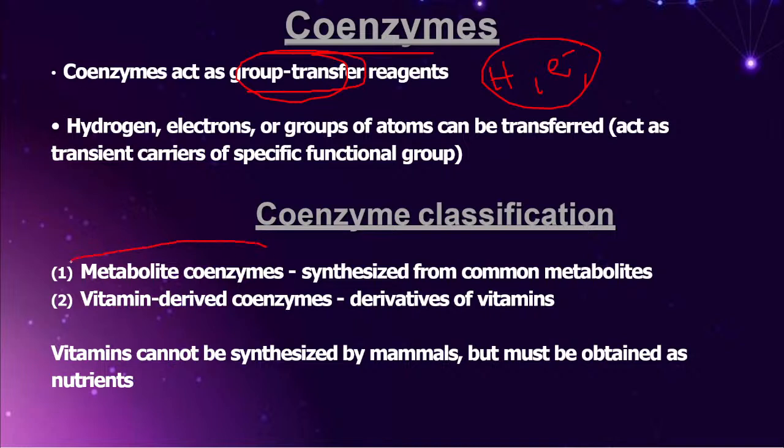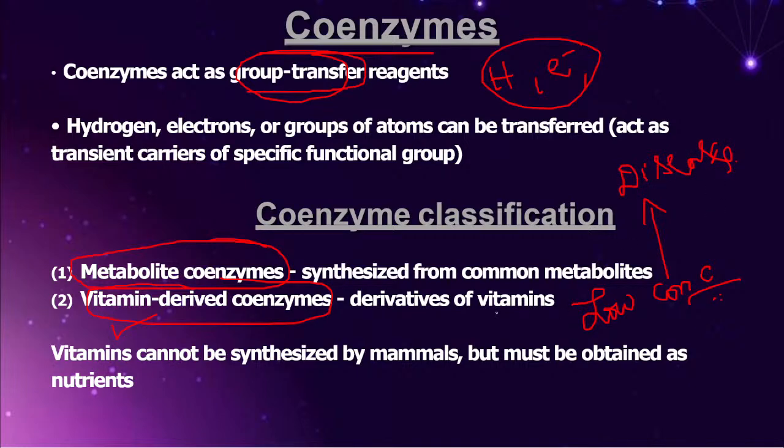Some of the coenzymes are metabolite coenzymes. Some of the coenzymes are vitamin derived coenzymes. Both are important. Friends, one interesting point is what? Vitamins, how much concentration will they be required in our body? We all know that vitamins are required in our body in extremely low concentration. But what is the point? Even though they are required in low concentration, the deficiency of that low concentration can cause diseases.